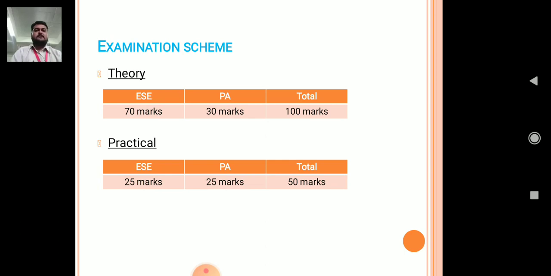So, examination scheme, dear students. For this subject, we have an end semester exam of 70 marks and 30 marks for progressive assessment. Out of these 30 marks, 20 marks are for the unit test and 10 marks for the micro project, total 100 marks. And the practical section is divided into two: 25 marks goes to the end semester exam and 25 marks goes to your manual. So this subject is for about 150 marks.